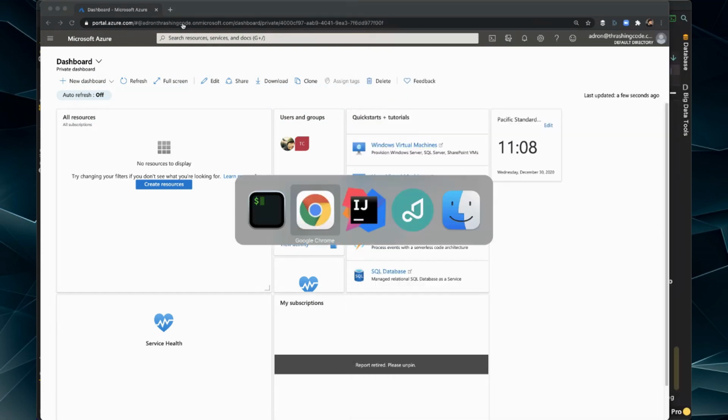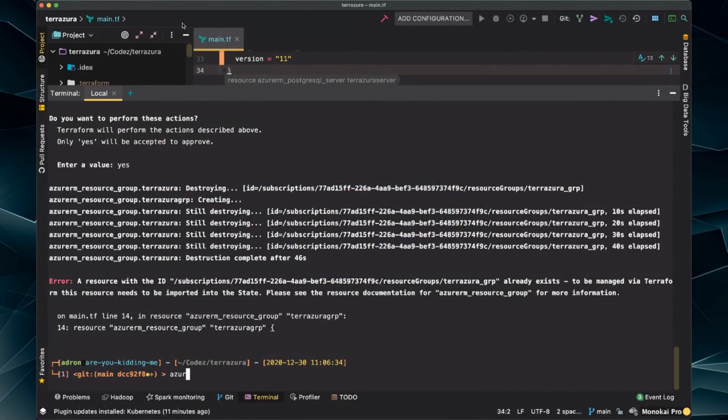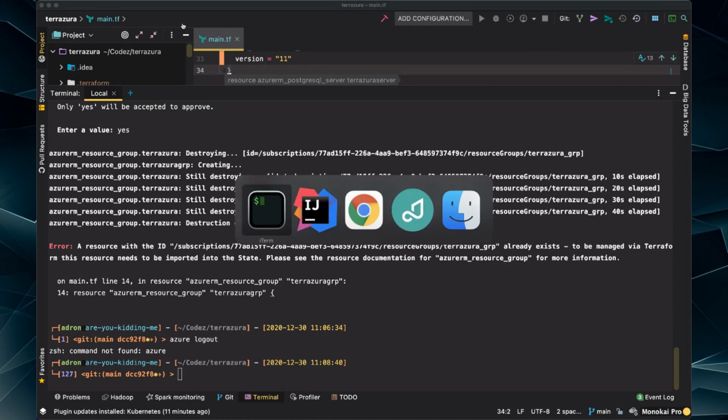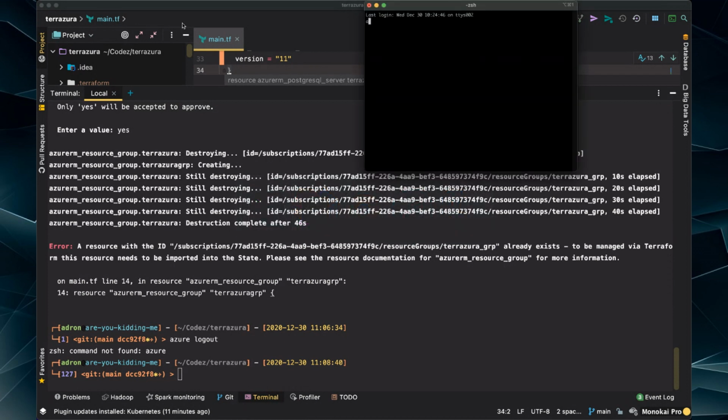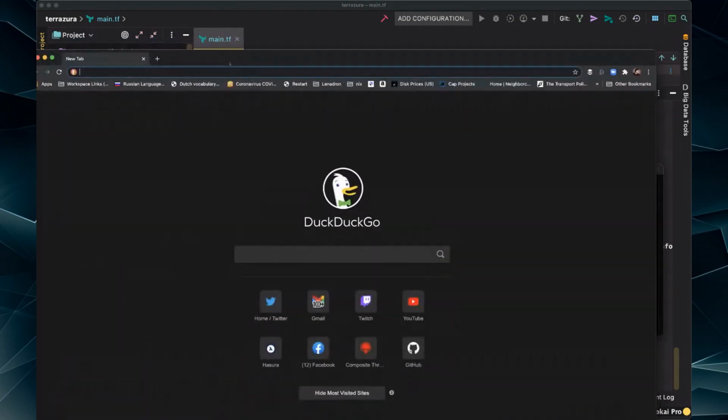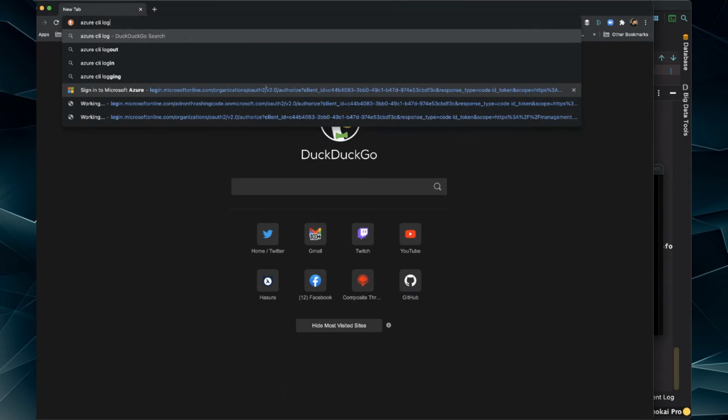Let's exit out of here. Go back in here. We're going to do Azure log out. How am I doing any of this? I'm supposed to have the CLI installed. Oh, the things you have to remember while you're in the middle of doing it. So let's see here. Azure CLI log out.